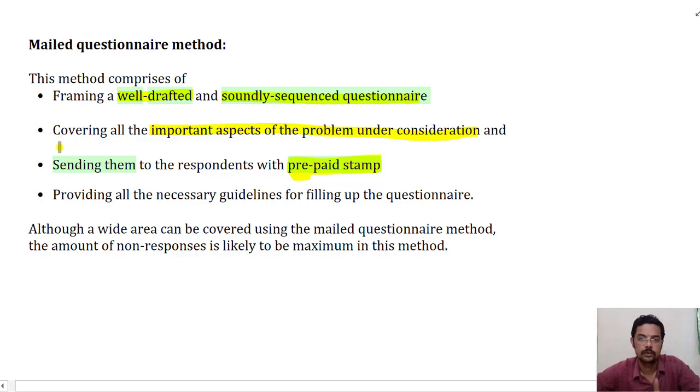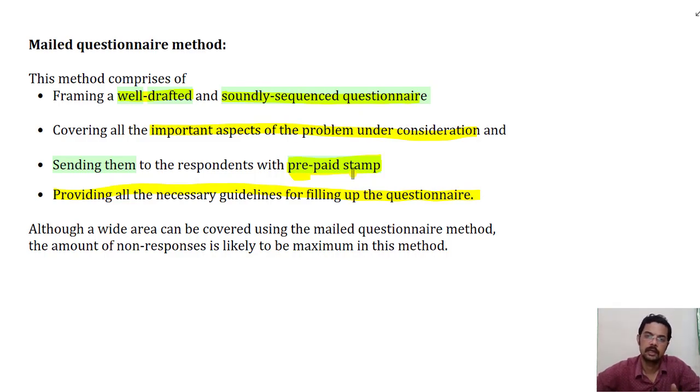All the necessary guidelines, how to fill the questionnaire, are also provided along with it, and it is mailed to the people and obtained back using a prepaid stamped envelope.